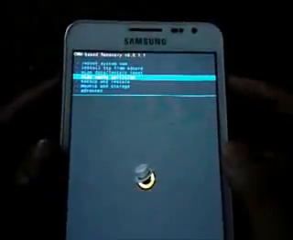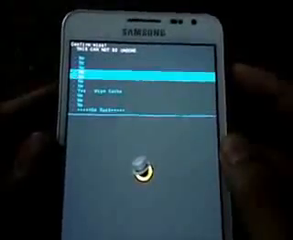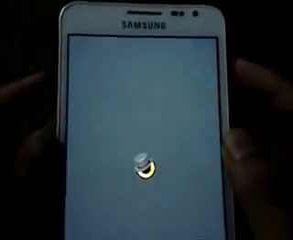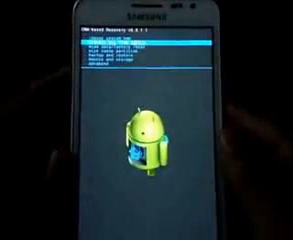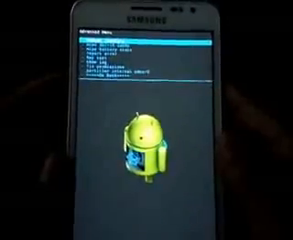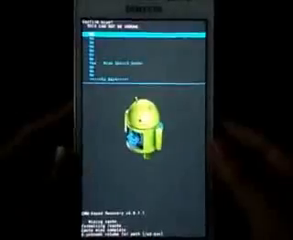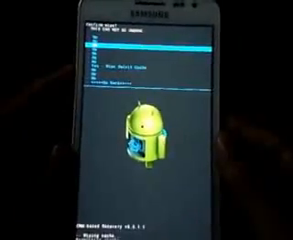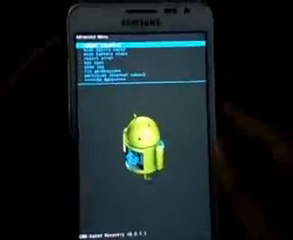Now what you do is go to wipe cache partition. Don't do a factory data reset, just wipe cache. And again go to advanced and wipe Dalvik cache. Yes. Okay, so now that's done.